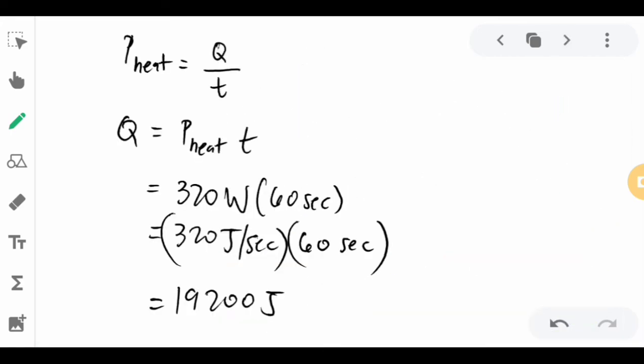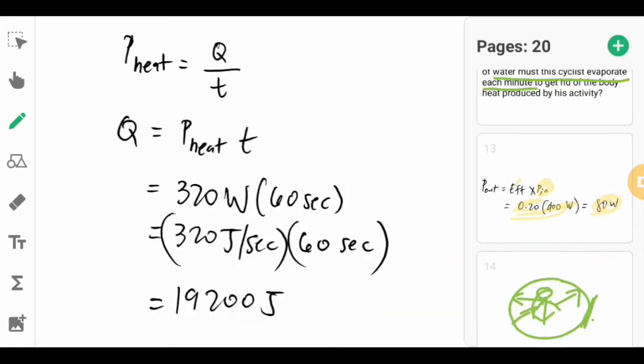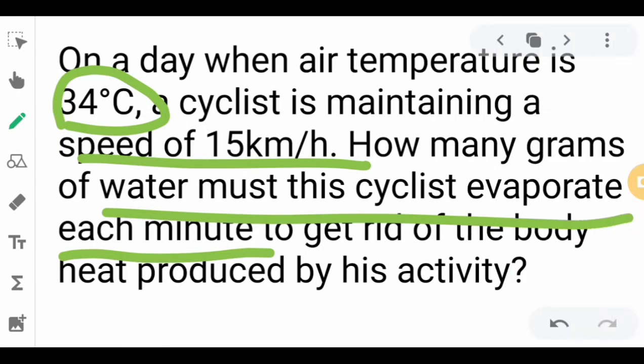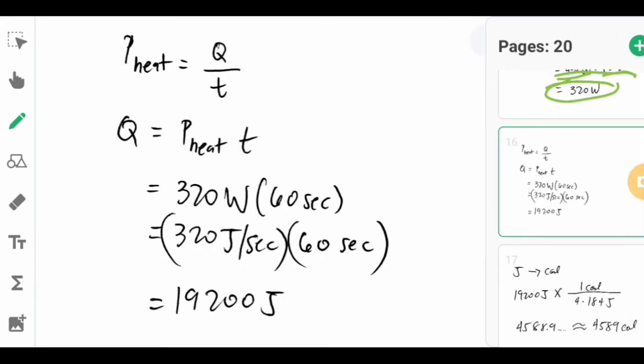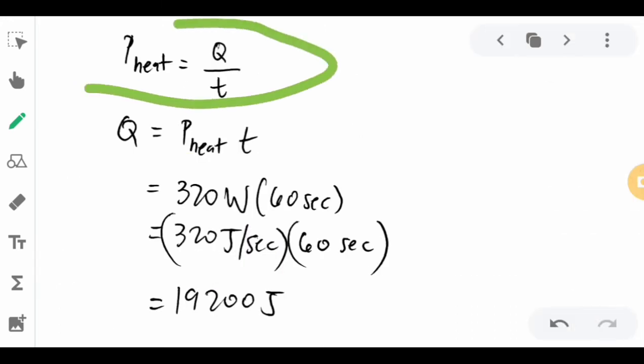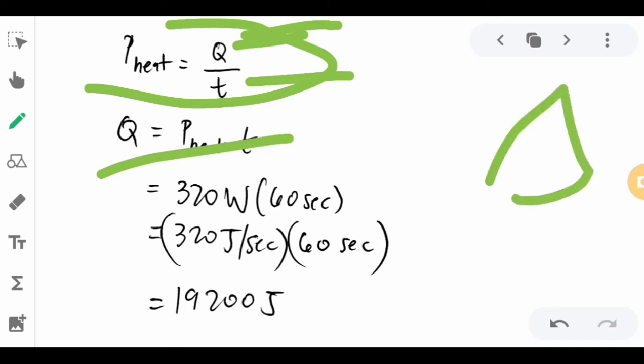And the next, from the problem you are being asked to determine the grams of water. Since we will be evaporating the heat, we have to determine that. To determine that, we will be using this formula. By definition, power is energy per unit of time. The Q represents the energy, and T is the time. So how did we arrive at this formula, since we want to determine the energy? This is a triangular formula. Let me redraw that.